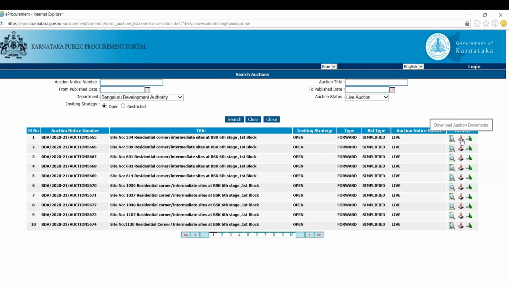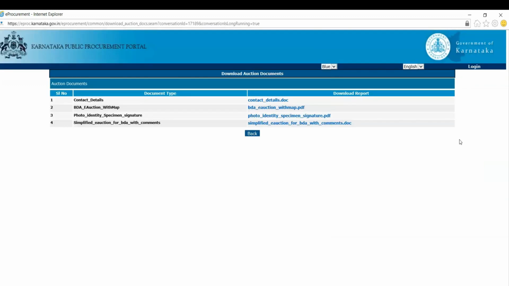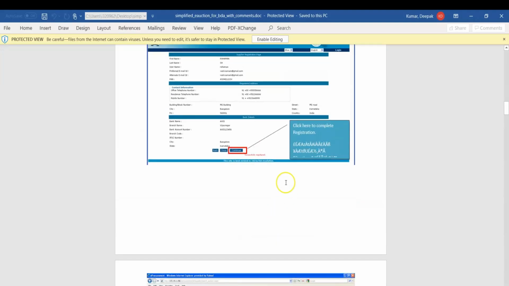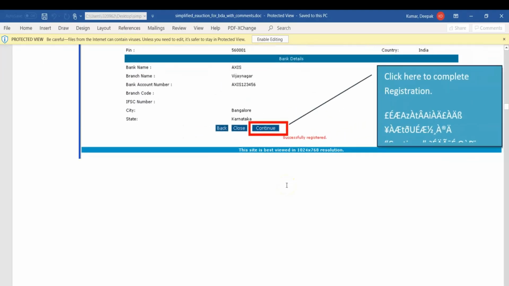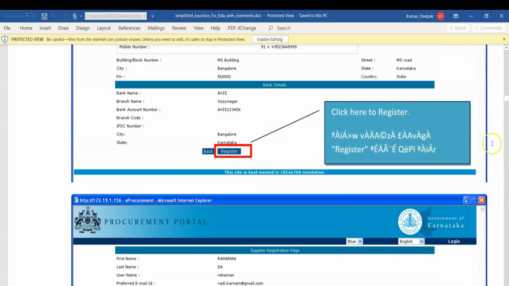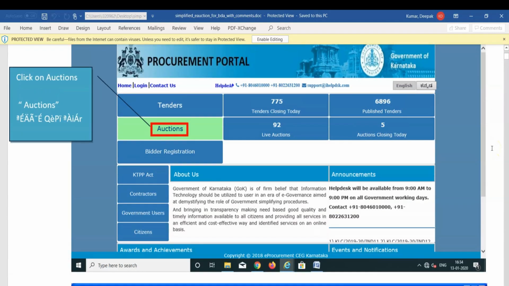Now we have seen view the auction details. Now we have the option to select download auction documents. You have download auction documents like contact details, BDA e-auction with map, photo identity, specimen signature PDF, and simplified. These are the 4 files you can download. The simplified e-auction will have all those details. I have already downloaded it. I'm zooming in for everyone so it's visible. All the details are mentioned as a step-by-step process.